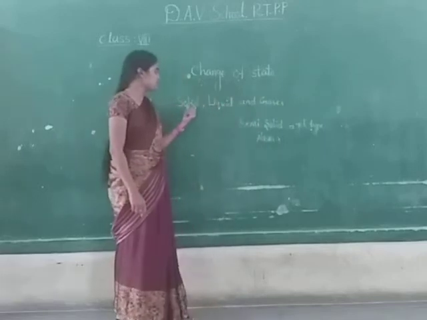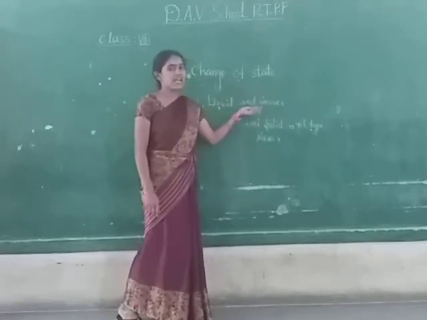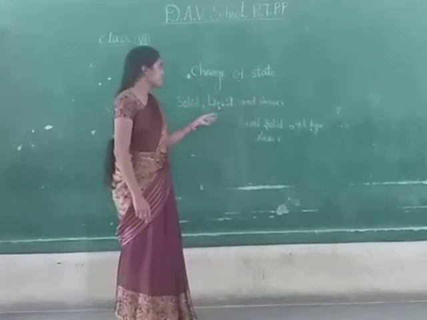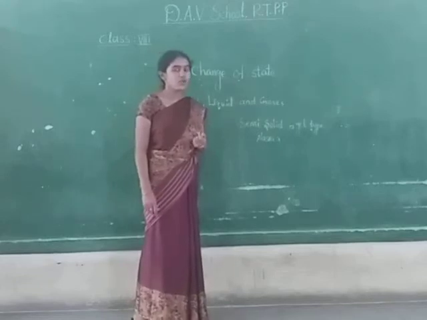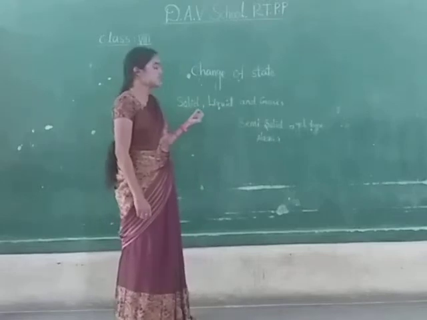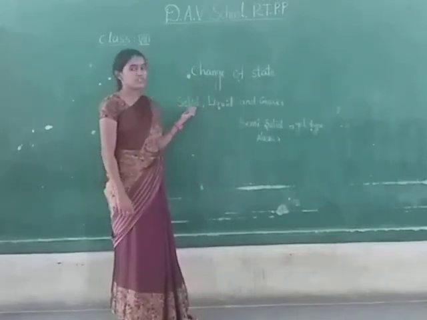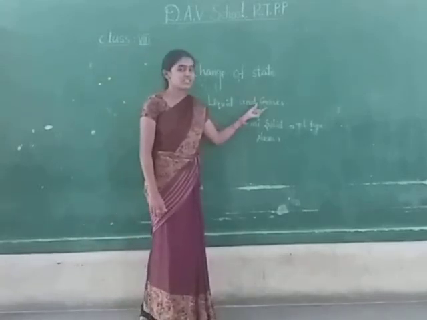When compared to solids and liquids, gases have more compressibility. Gases can be more compressed, so gases do not have a specific volume, whereas liquids and solids have specific volume. Solids have specific shape, whereas liquids and gases do not have specific shape.